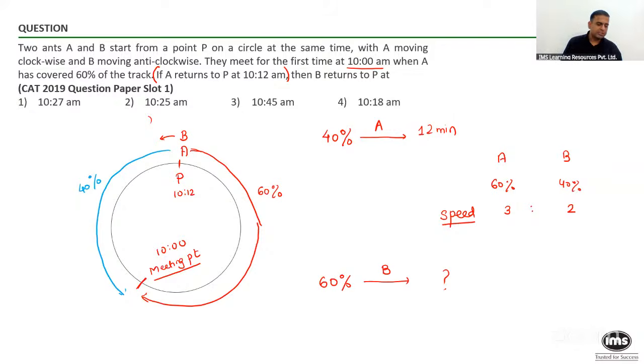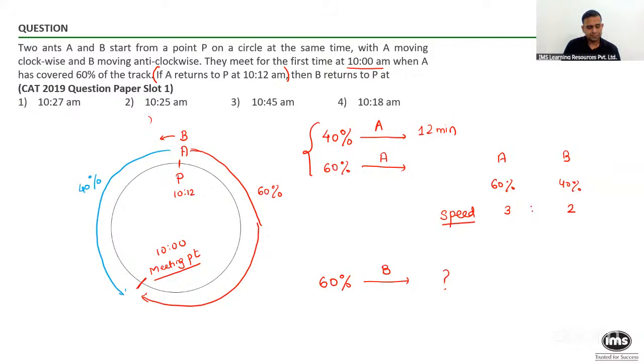Give me yes or no on this. I want to know for 60% distance, how much time B will take. If I can answer this, I can easily get my reply. So please reply now. 40% and A takes 12 minutes. So can someone tell me for 60%, how much time the same ant A will take? Please focus and tell me. For the ant A, 40% takes 12 minutes. So 60% will take how much time?